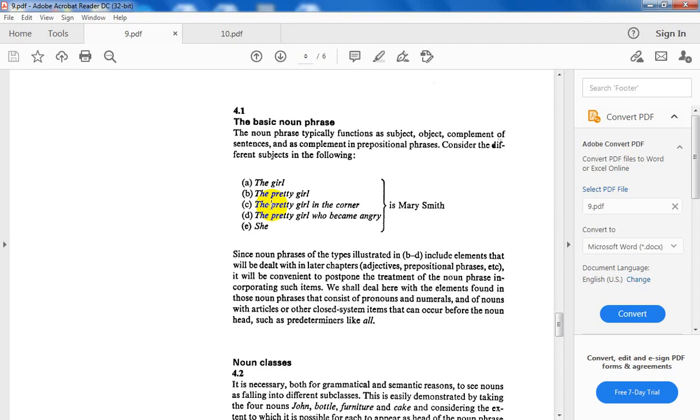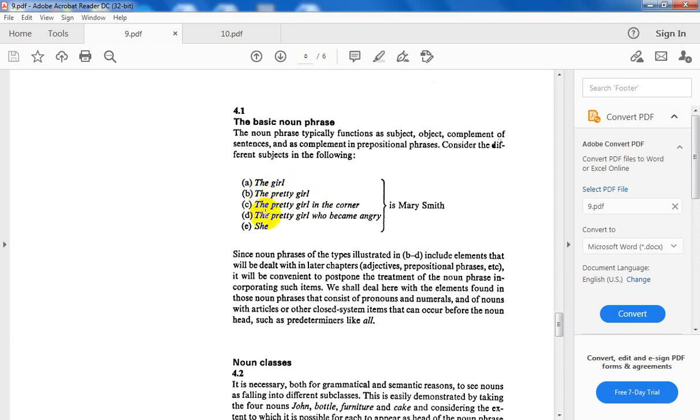Let us discuss the first, the girl. Where is the head? The girl. As a part of speech it is a noun. It has what? Article plus noun. This is one form of a noun phrase. The second one, B, the pretty girl. Again, the head is a noun, girl, so it is a noun phrase, but it is pre-modified by the adjective. See, the adjective and the article the.